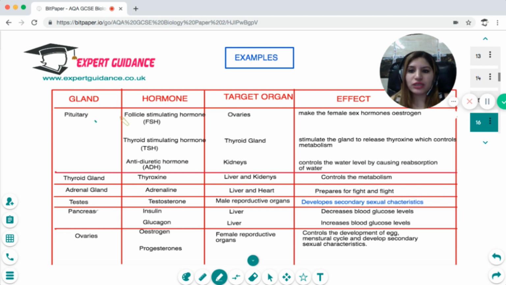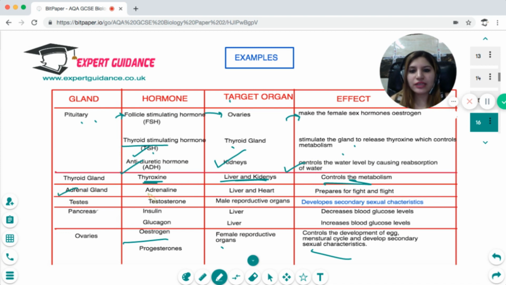So the pituitary controls the follicle stimulating hormone, which works at the ovaries and makes the female sex hormone estrogen, and that is responsible for the secondary sexual characters, the development of the egg and the menstrual cycle. Thyroid stimulating hormone released by the pituitary works on the thyroid gland, stimulating it to release thyroxine, and thyroxine affects the liver and kidneys and controls the metabolism. And the antidiuretic hormone targets the kidney, which controls the water level by causing reabsorption of water.